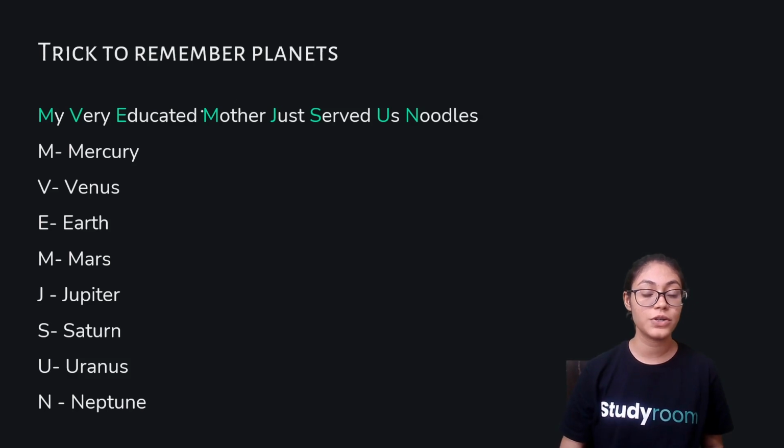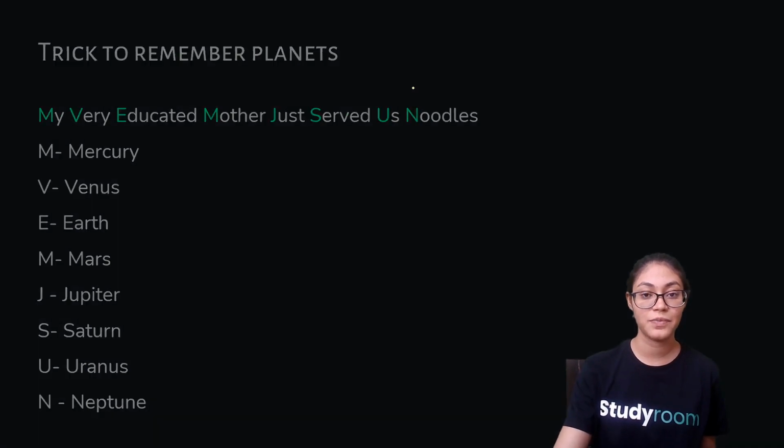So now this is a trick to remember planets. You can remember the 8 planets by the statement: My very educated mother just served us noodles. So the initial of every word in this sentence is the first alphabet of every planet. So Mercury, Venus, Earth, Mars, Jupiter, Saturn, Uranus, and Neptune. Right? Very easy trick to remember, correct?